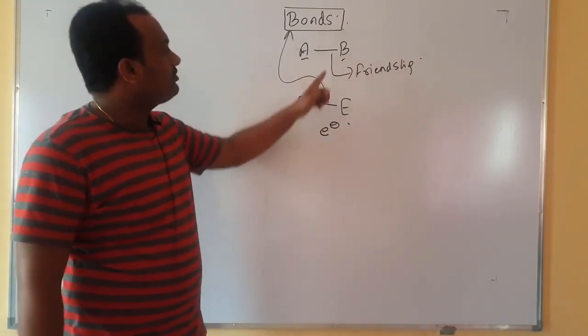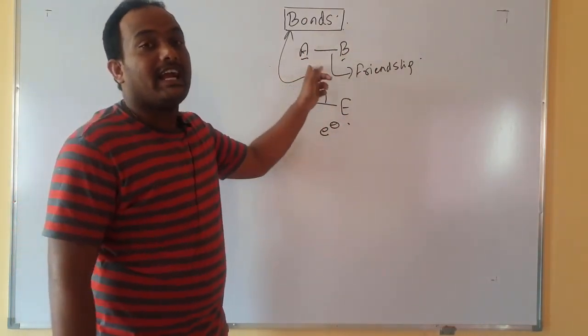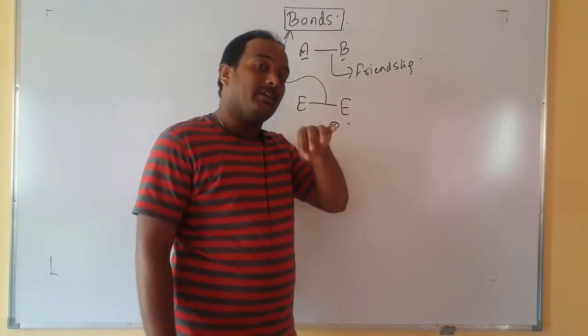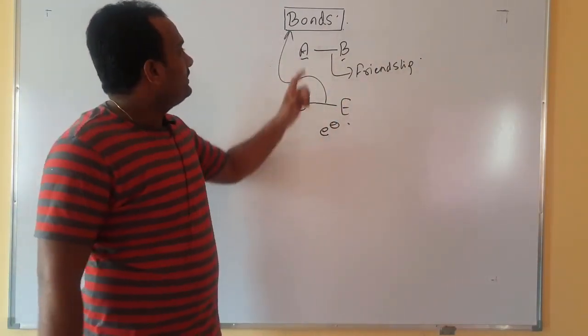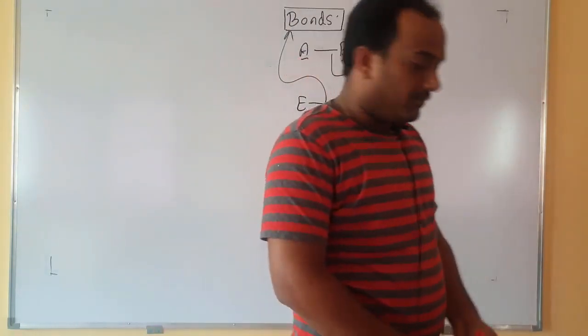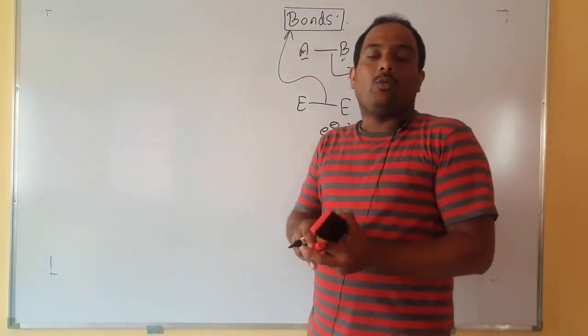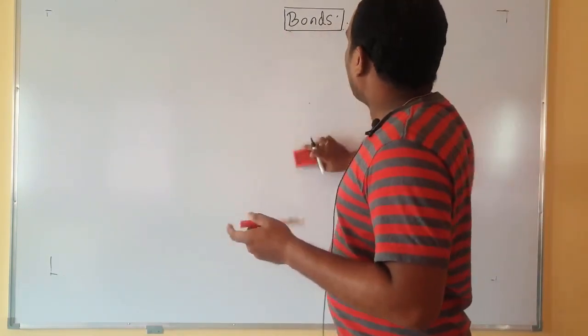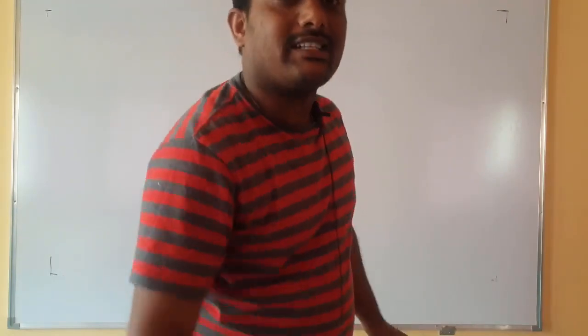It all depends on how the interaction between A and B is. The same thing, how the interaction between element A and element B is. The bond parameter depends on that. Therefore, in today's class, let us begin with what types of bonds there are and how many types of bonds are there in your entire chemistry textbook. So let us begin the video.